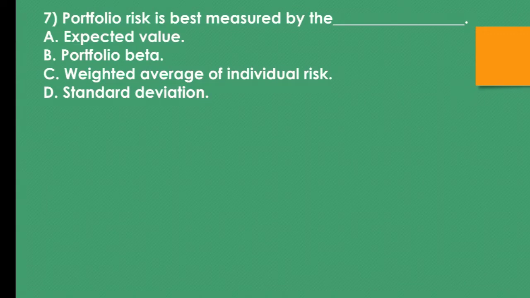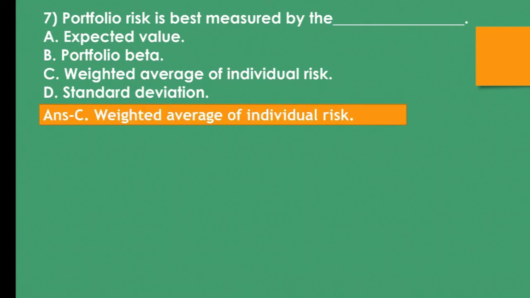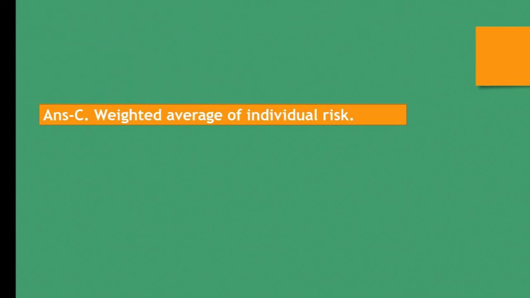Question number 7. Portfolio risk is best measured by the ___. A. Expected value, B. Portfolio beta, C. Weighted average of individual risk, D. Standard deviation. The correct answer is C. Weighted average of individual risk.